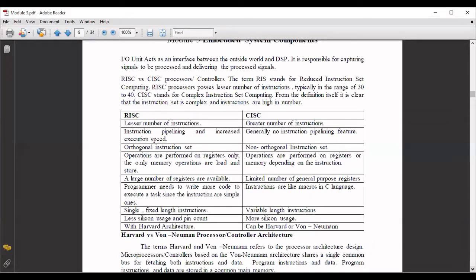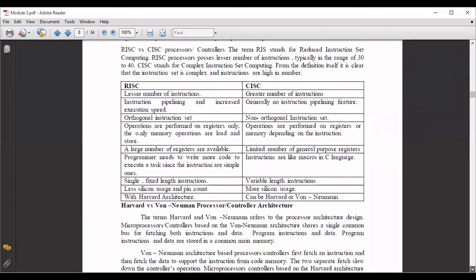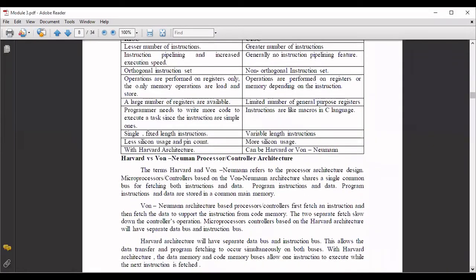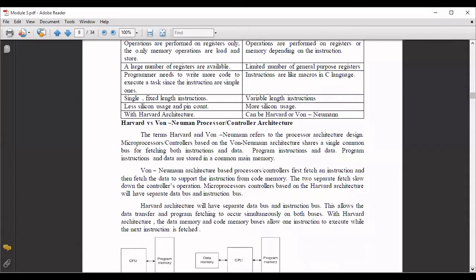So here in the RISC, you'll be having single fixed length instructions, but in the CISC, you'll be having variable length instructions. RISC uses less silicon and pin count, but CISC has more silicon usage. RISC makes use of Harvard architecture. CISC can be Harvard or Von Neumann. In the last class we discussed the difference between Harvard and Von Neumann. So Harvard and Von Neumann refer to the processor architecture design.